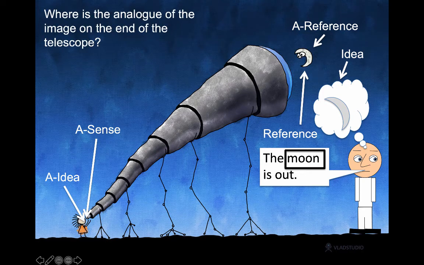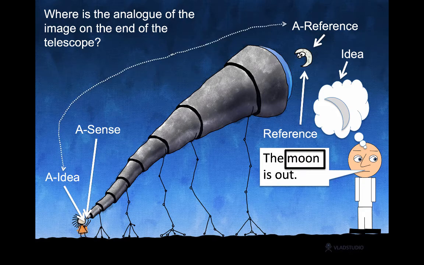Where is the analog of the image on the end of the telescope? That is, where in this picture over here is the analog? You can't draw it over here because Frege thinks that it's like a Platonic form, as someone in class put it, that it inhabits what he called the third realm, that it's an abstract entity.